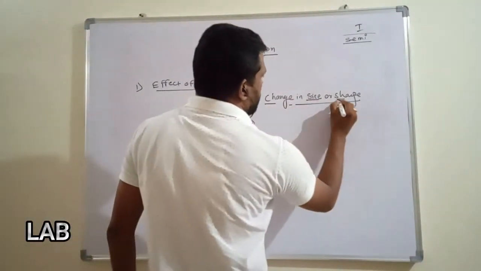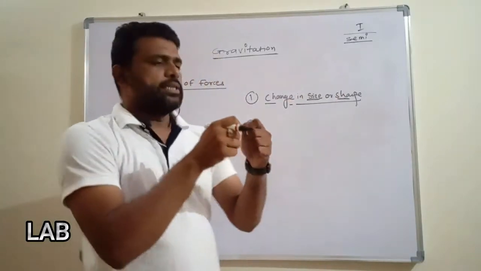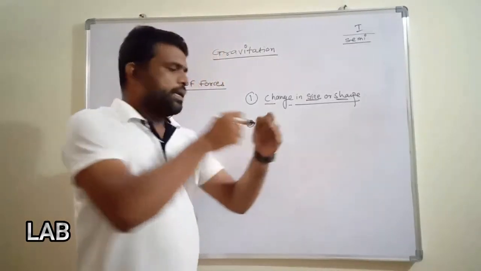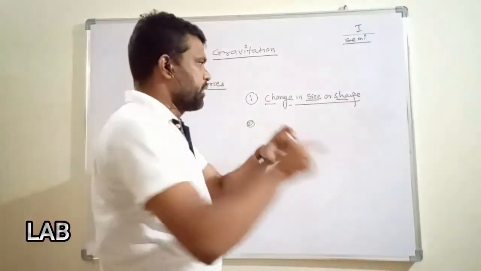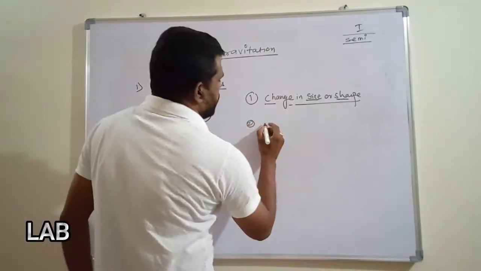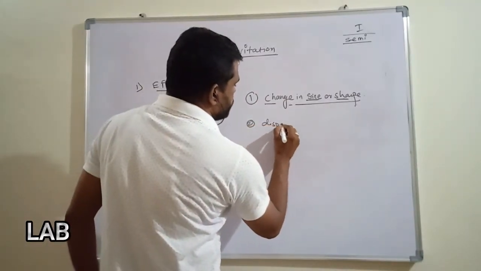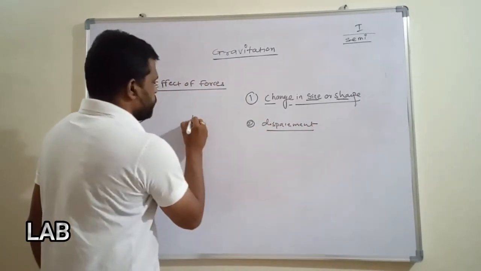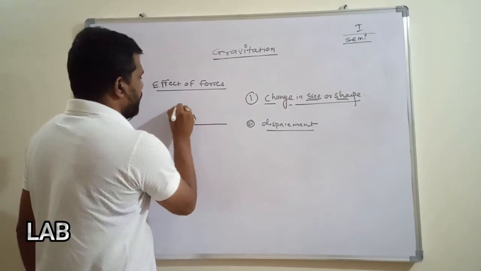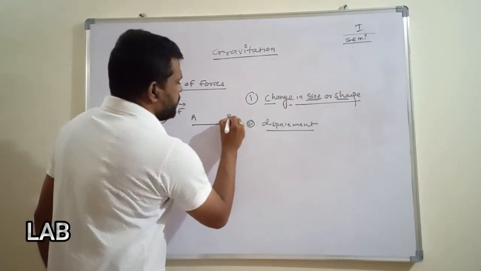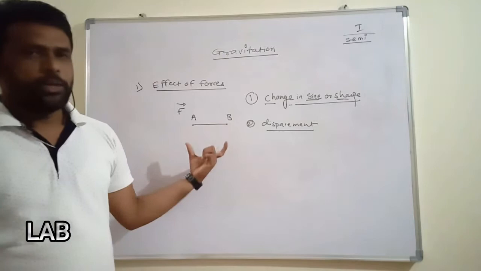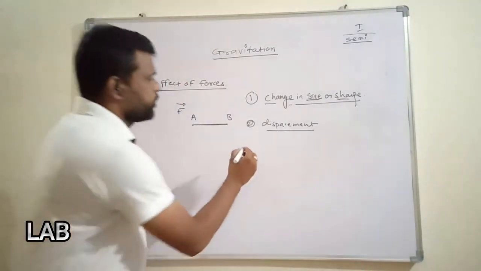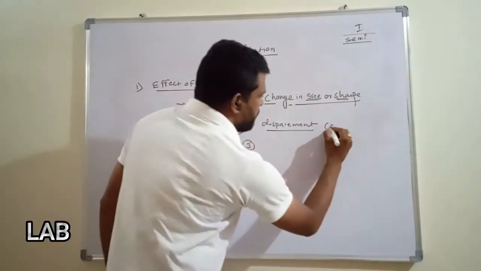Size and shape: if you stretch or pull down a rubber band, it will get stretched. After removing the force, it will come back to its original position. Second one, that is the displacement. When this is point A and you apply force on it, the object will move to point B. So this is the displacement of an object.